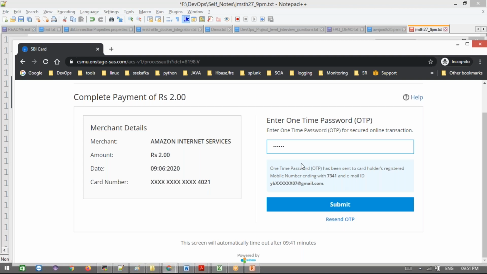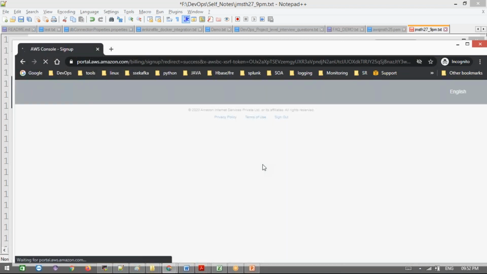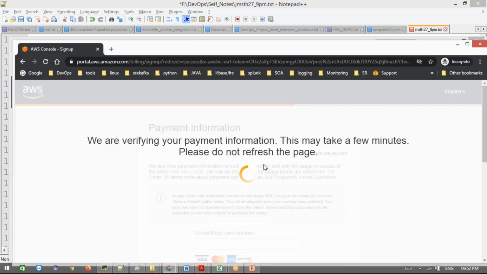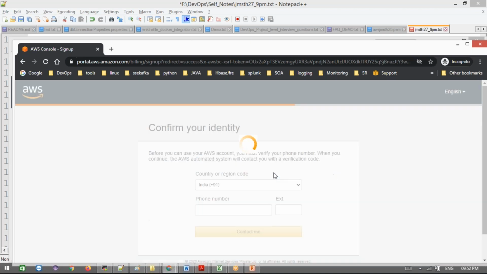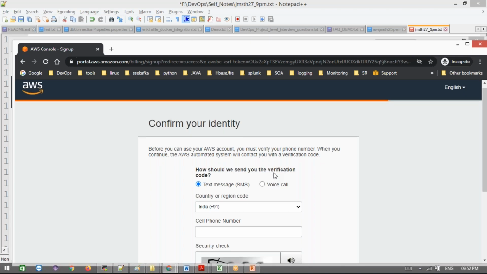Okay, they deduct 2 rupees for this, and again they'll credit it back once you submit. And guys, it will take a little time to activate. They say 24 hours, but immediately, in 5-10 minutes, your account will be activated. Okay, and you'll get a confirmation mail saying your account is ready, we can use it right now. And we just need to confirm this.